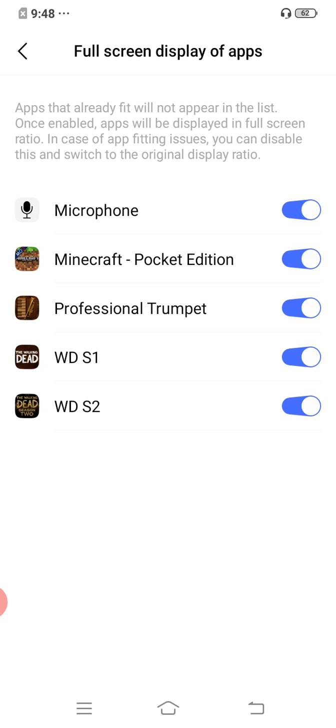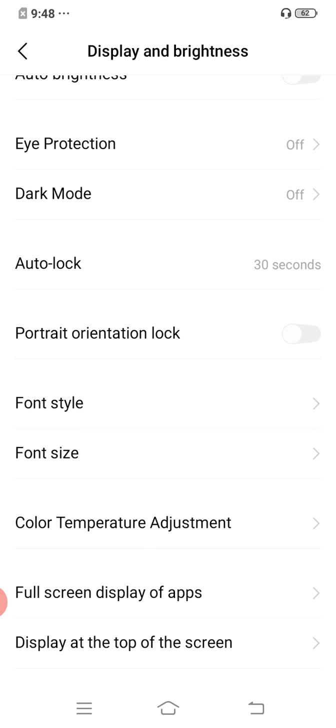And if you press that, then if you want, just press this display at the top of the screen.